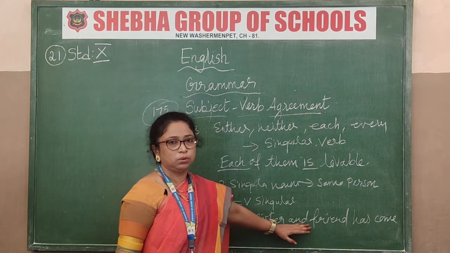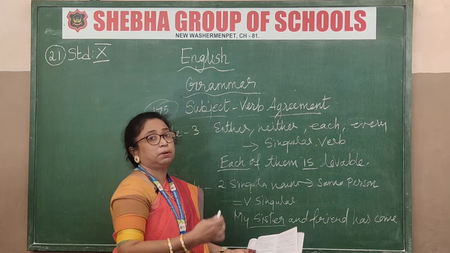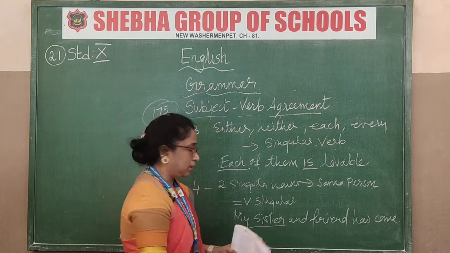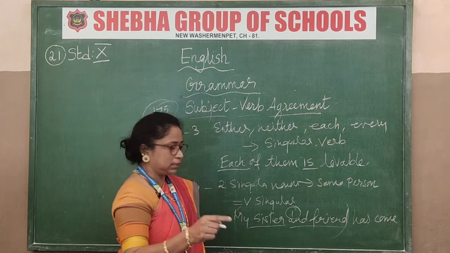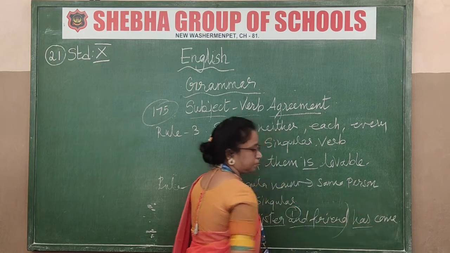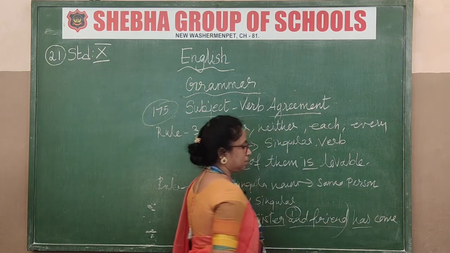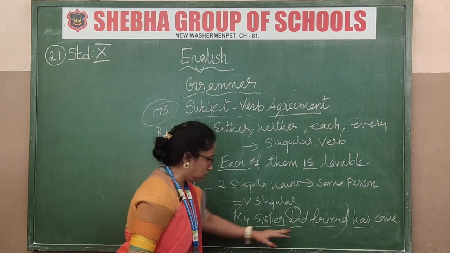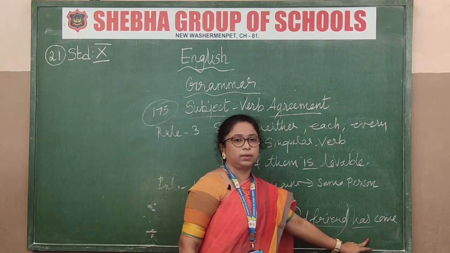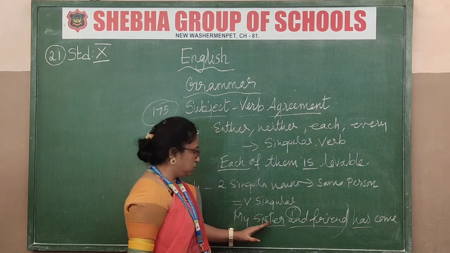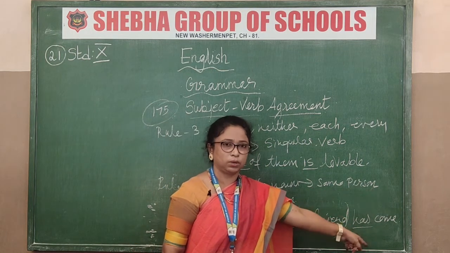They are just describing her differently. She is my sister, she is my friend. Both are one person only. Referring to one person, you will write has come. Is come? No, you can't write that. So has, perfect tense, for writing has come. Got that now? Two singular nouns referring to the same person will take a singular verb. We cannot write have here. There are no two persons here, one person only. So you cannot write have, you must write has only. Has come. Got that now?